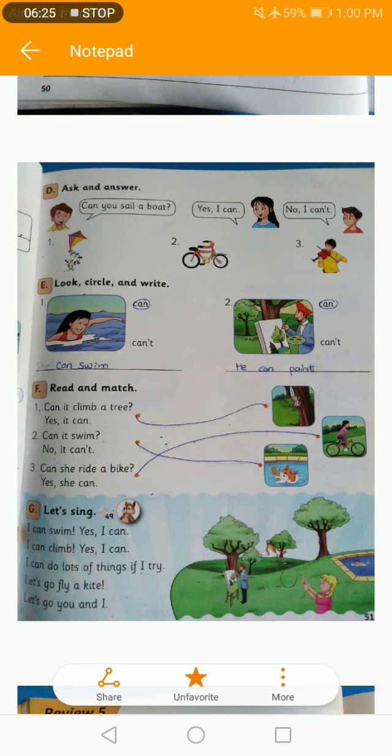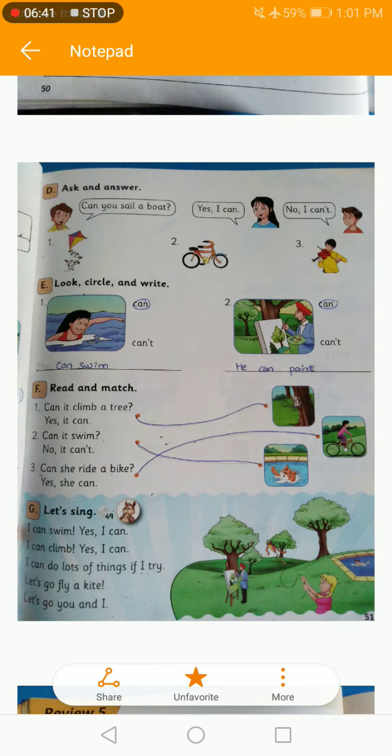Let's sing. I can swim. Yes, I can. I can climb. Yes, I can. I can do lots of things if I try. Let's go fly a kite. Let's go, you and I. So this is our song.